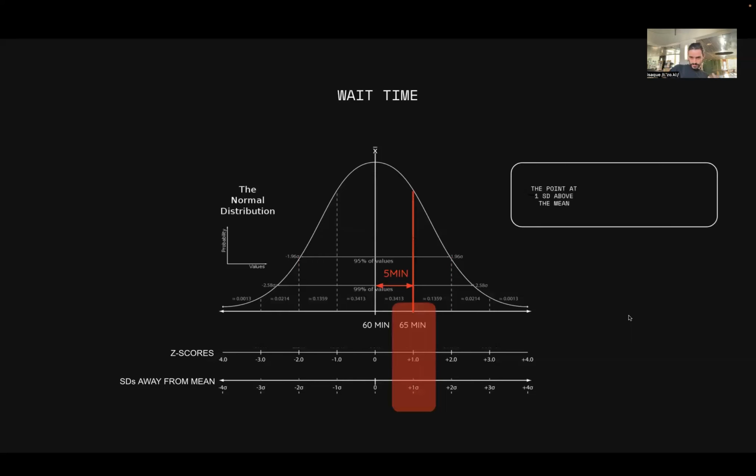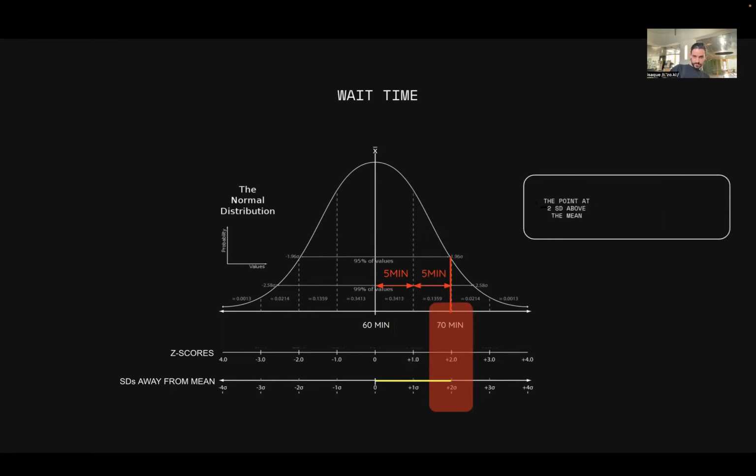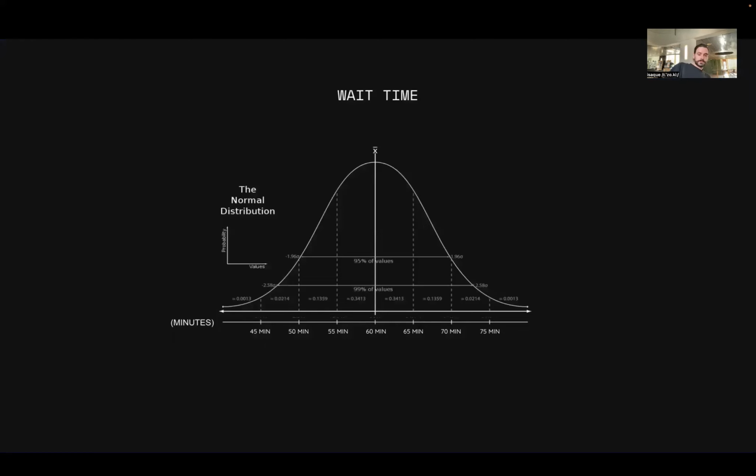So the point at one standard deviation above the mean, which is represented by this red bar, is the point right at z-score of +1, which is the first bar. Hopefully this makes sense at this point. That's the distance, that's the first bar. And the point at 2 standard deviations above the mean is the point of z-score +2, which is the second bar. Now, let's move on.